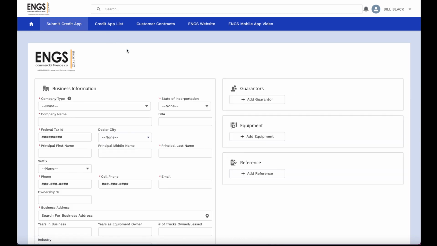Looking at the credit application, you'll see there are multiple windows open. You have your business information, and then you have additional windows to the side which we will go into individually: the guarantor, equipment, and references. Let's start with the business information section.